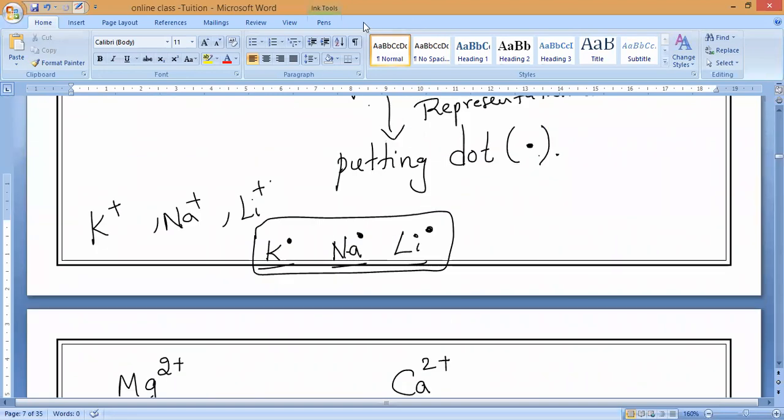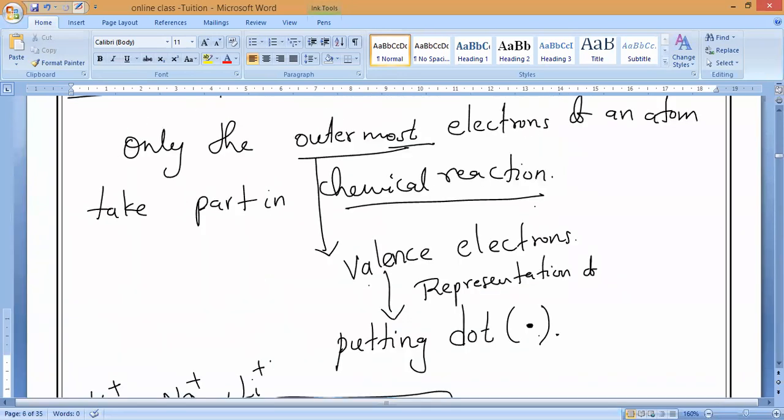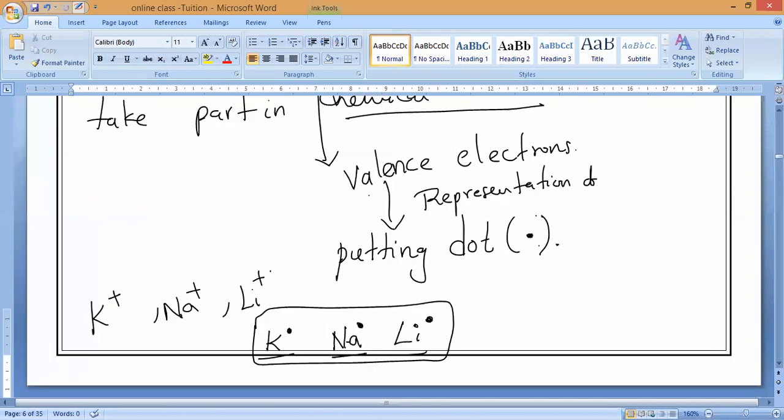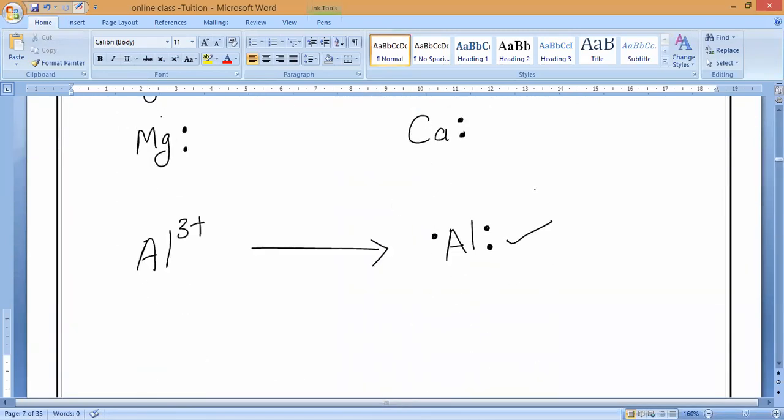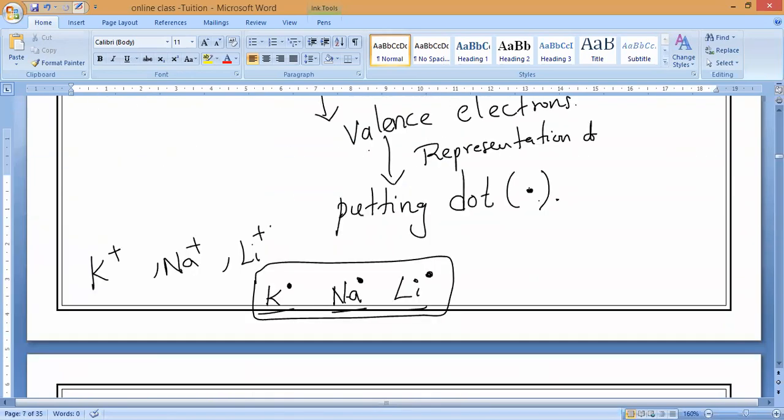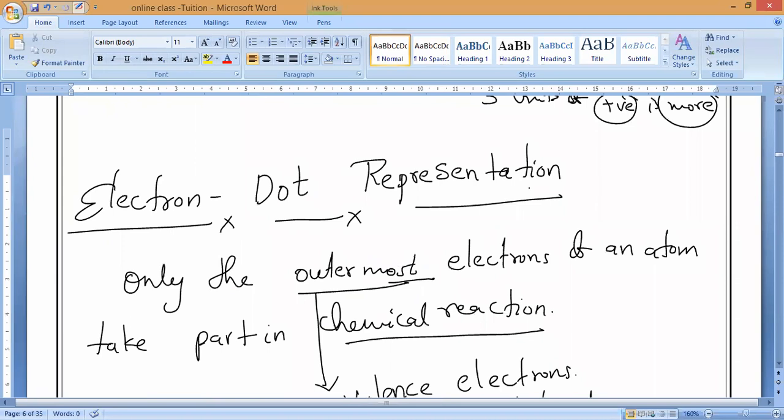All of you should note it down. For positive ions, we represent the electron dot structure with the valence electrons. Always remember, for negative ions also, we will study today itself. Whatever it is, electron dot structure means we represent the valence electrons in the form of dots. That's all. Okay, guys, any doubt in this? Nobody is responding. No doubt, sir. Now write the definition: electron dot representation.